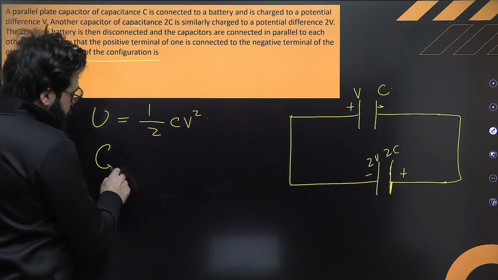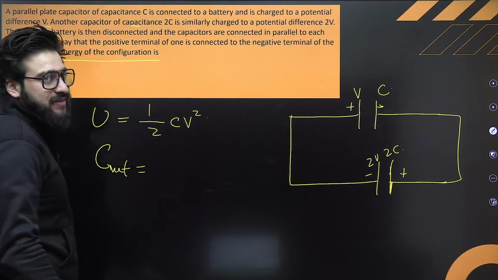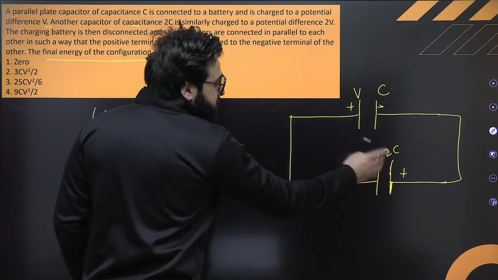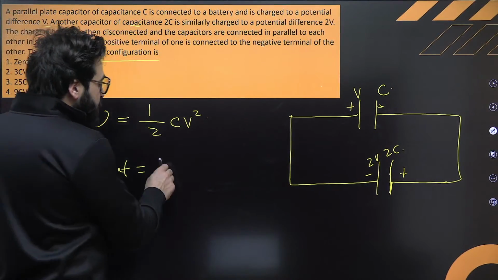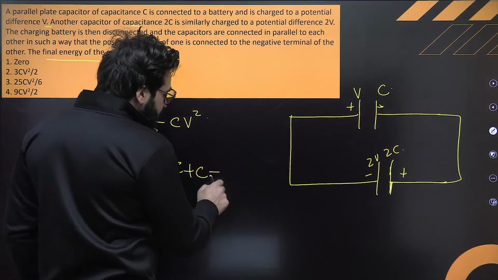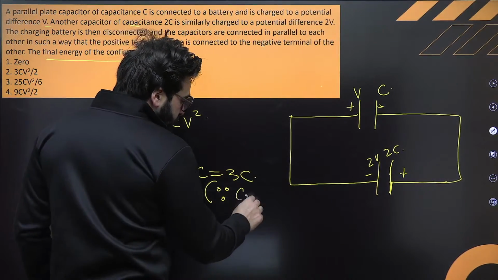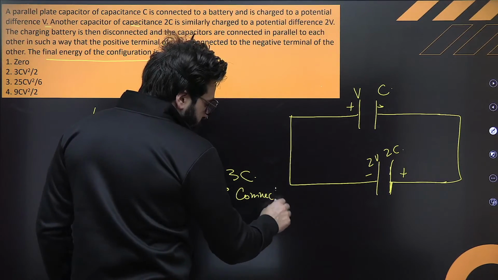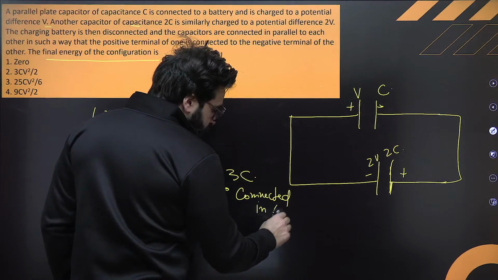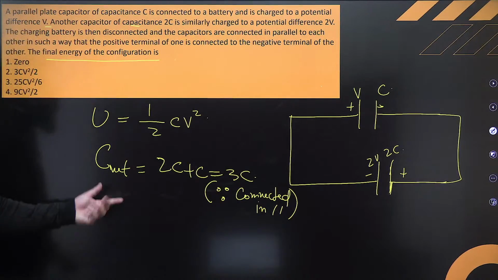So can you tell me C net in this case? You will say, sir, that is simply this C plus this 2C, because both are connected in parallel. So that is 2C plus C, which is nothing but 3C. I'll just write, because connected in parallel.